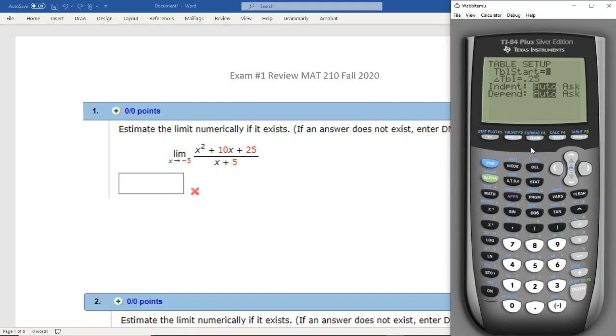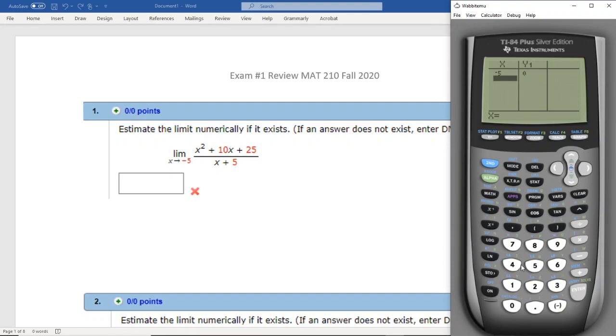So I'm going to go to my table set, and I'm going to change it to ask. Okay, so table set is up here, ask, and when I now go to second table, I can enter values. So I want to enter values close to -5 from the left and the right. So from the left, I have -5, oops, sorry, that's 0.5, -5.000001. It's just a little bit to the left of -5.